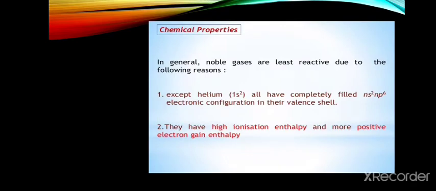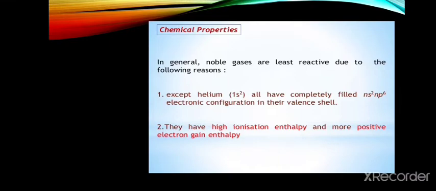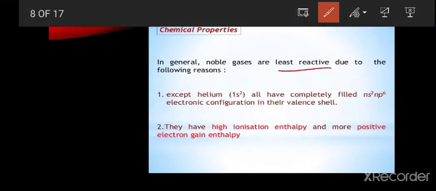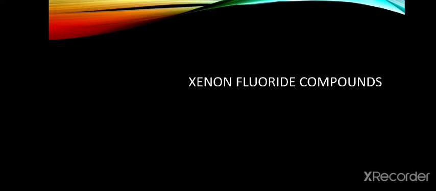Next, chemical properties. In chemical properties, we already know the noble gases are very least reactive in nature. Except helium, all elements have a completely filled electronic configuration, that is ns2 np6 in their valence shell. And we already saw they have high ionization enthalpy and more positive electron gain enthalpy. Next one is the xenon fluoride compounds.